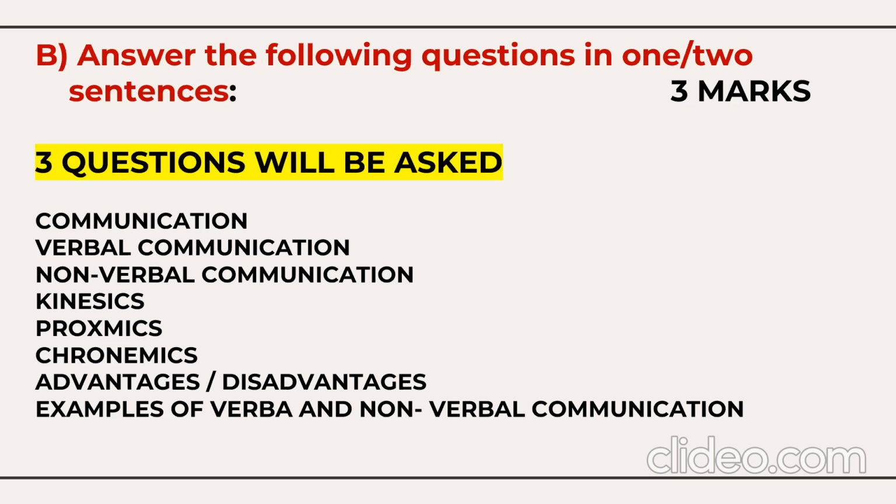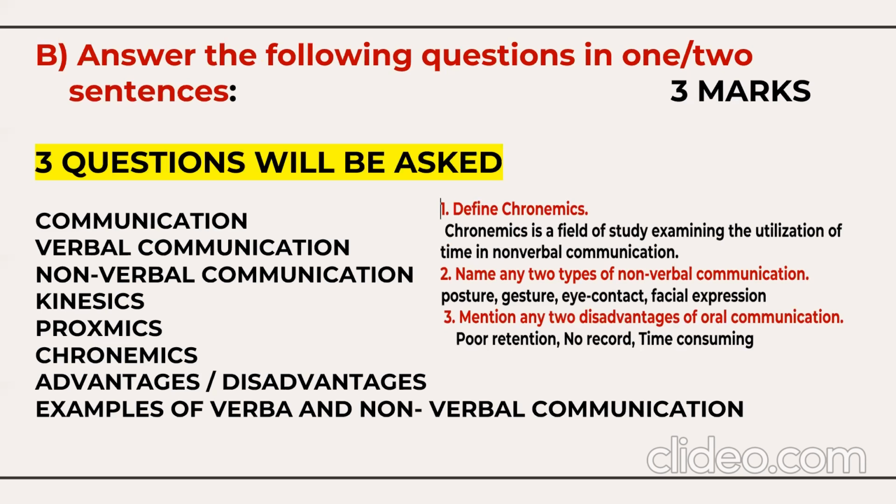I have done a very special video on this topic where you will get all these questions with answers. Check the link in the description box and definitely you will get 3 out of 3 marks if you watch that video. Okay. So let's move to the next question. For example, you have a few examples here on your screen. Define chronemics. Name any 2 types of nonverbal communication. Mention any 2 disadvantages of oral communication. So like this, they'll ask 3, 4 questions where you need to answer in 1 line or 1 statement.